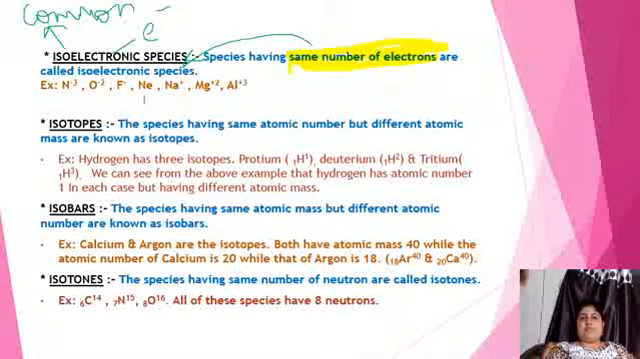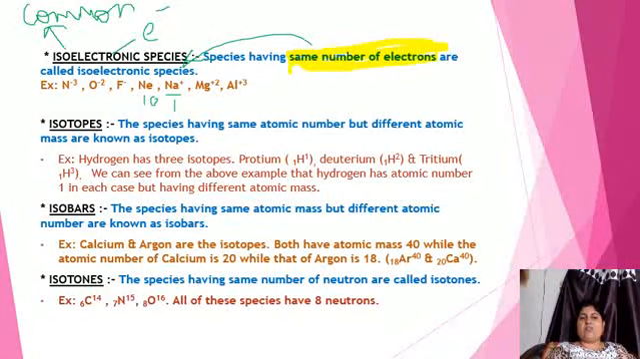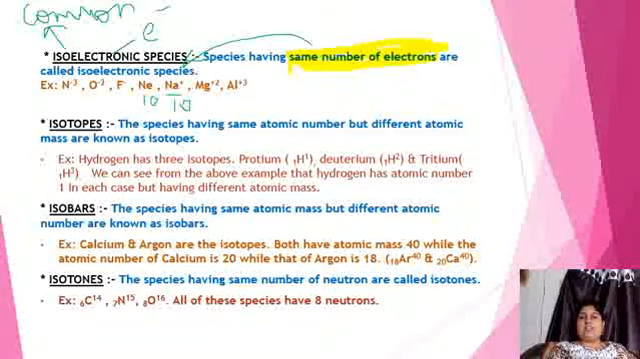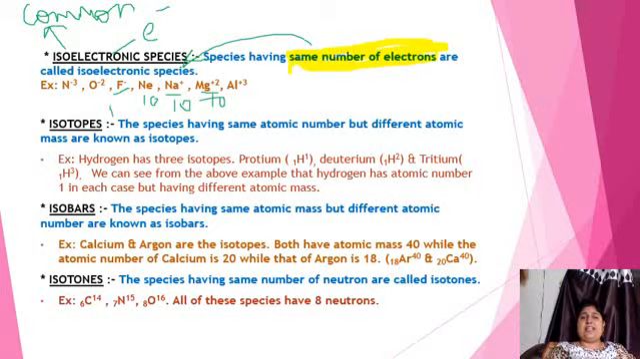Neon has 10 electrons. The atomic number of neon is 10. It has 10 electrons. Sodium has 11, but here I have written sodium ion. That means it is losing 1 electron. तो इसके पास भी 10 हो जाएंगे. Magnesium has 12 electrons and here it is plus 2 charge. It will also have 10 electrons. Similarly, fluorine has 9 electrons, but is gaining 1 electron. That means again 10 electrons. So all of these have 10 electrons. That means they are isoelectronic to each other.